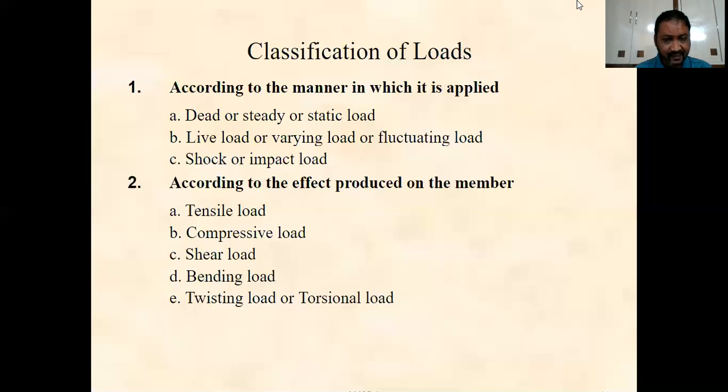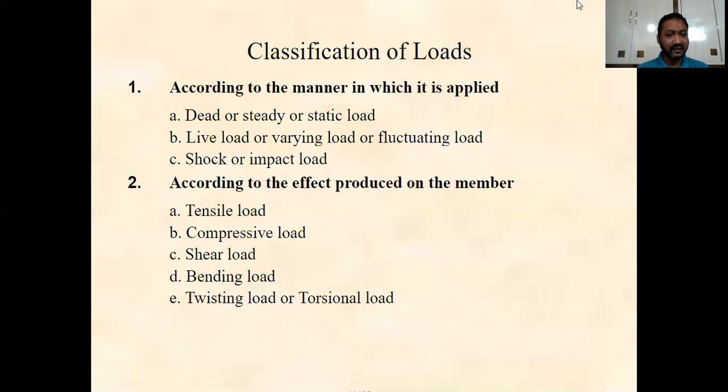In this case, the load is applied in a direction perpendicular to the axis of the member. In the previous case of the tensile load and compressive load, the load acts along the axis.